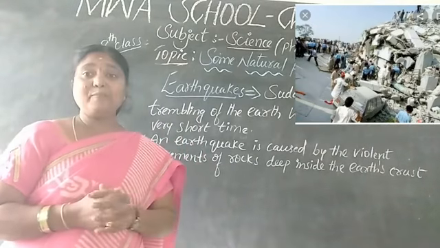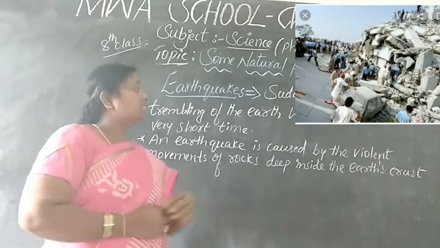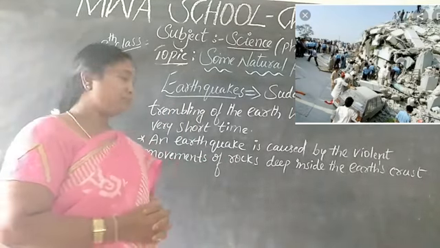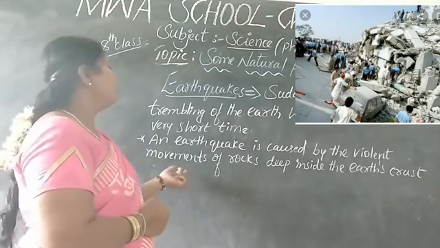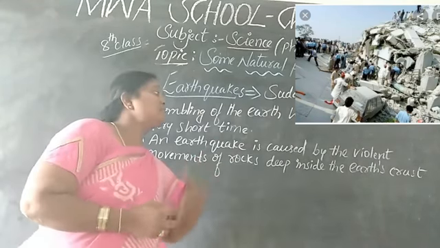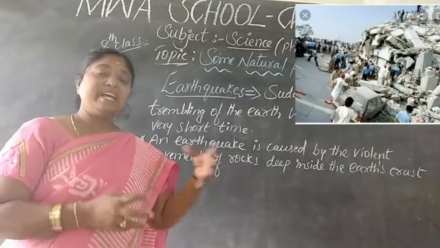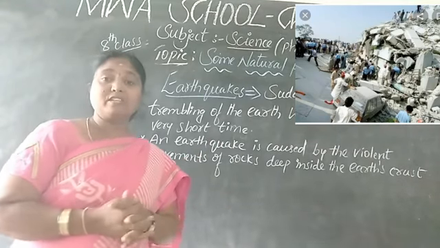That is our earthquake. An earthquake is caused by the violent movements of rocks deep inside the earth's crust. From the earth's crust, it is caused by the violent movements of the rocks.